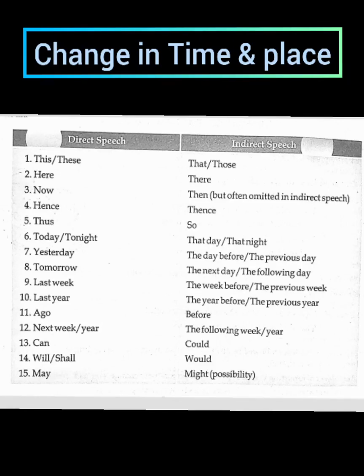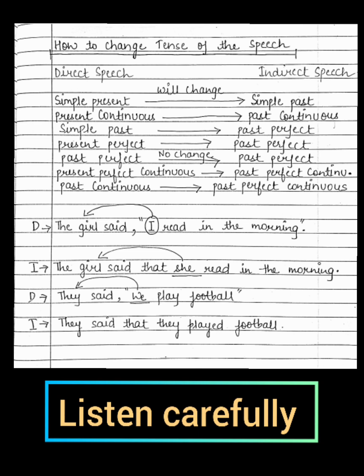Can will also be changed into could. Then will, shall will change into would. May will change into might in order to show the possibility, right? So students, you need to practice these rules by attempting certain sentences, okay? So students, now we have understood about the difference in direct and indirect speech. Let us see few examples to understand the difference in both of these, right?